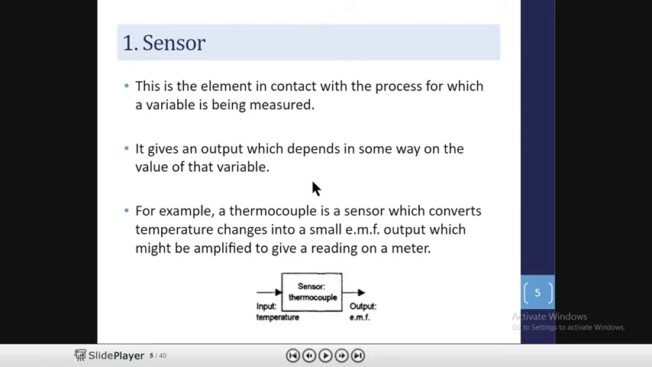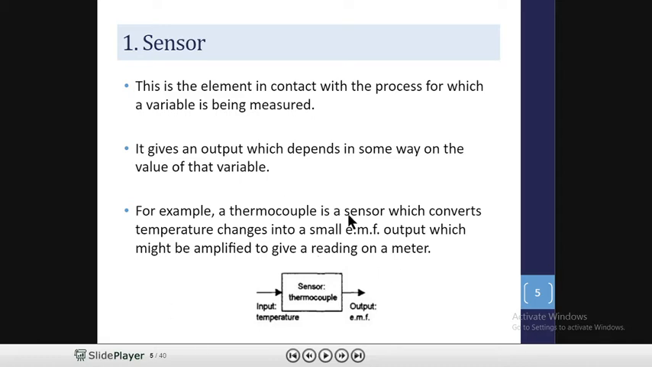So you can see on your screen what is a sensor. We are going to study about this sensor here. It is the first or primary component of the measurement system. Sensor is the element in contact with the process for which a variable is measured. It gives an output which depends in some way on the value of the variable. Sensor directly senses the input.